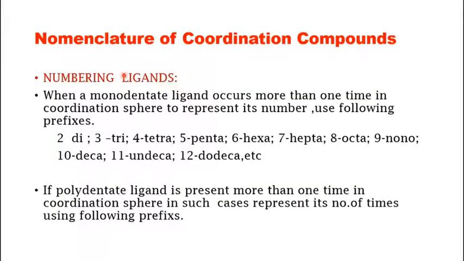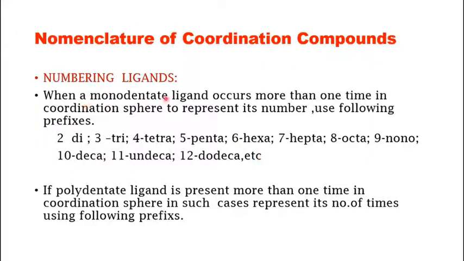Next up, how do you number ligands? Suppose for a given complex, you have a certain number of ligands like 2 or 3 or 4, and so on. When a monodentate ligand occurs more than one time in the coordination sphere, then we represent its number by prefixes. If you have two ligands, it is represented by di. If you have three, it is tri. If you have four, it is tetra, five penta, and so on. These are the prefixes to be used for the number of ligands within the coordination sphere if the ligand is a monodentate ligand.